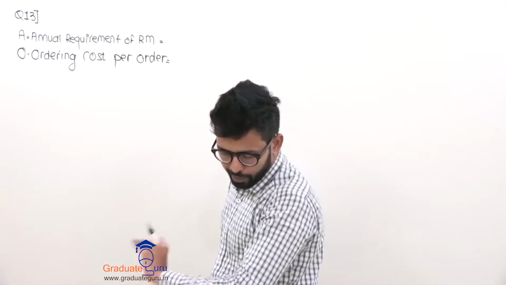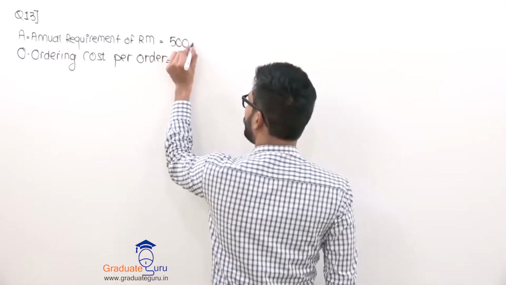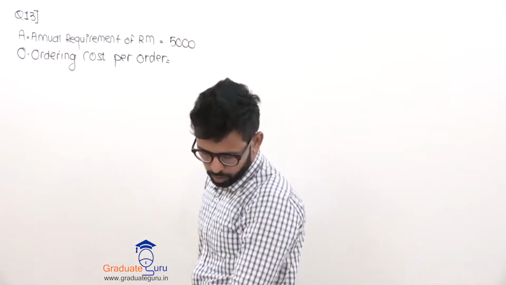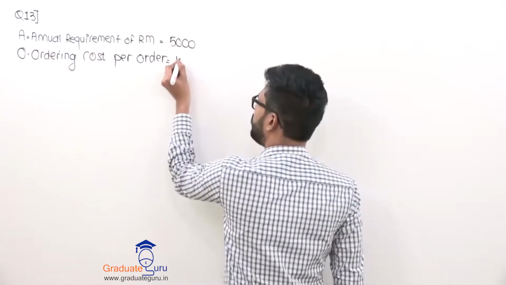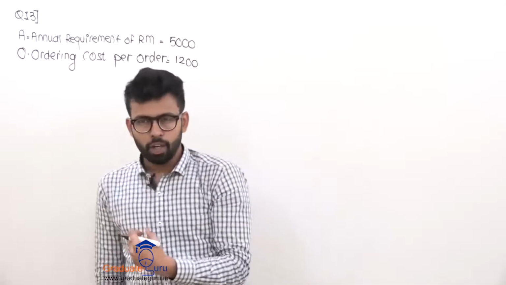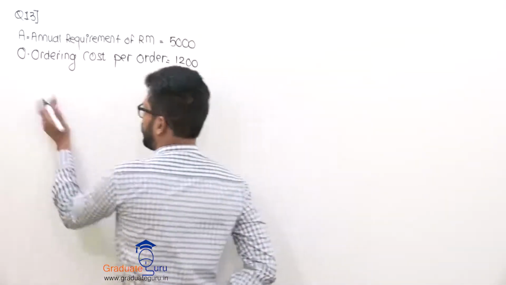Look, you order any quantity at a time, but at the end in a year you have to order how many tons? 5,000 tons. And as and when you place an order, you have to pay 1,200. Okay. Your carrying cost, it is 20% on purchase price. Okay. CC.